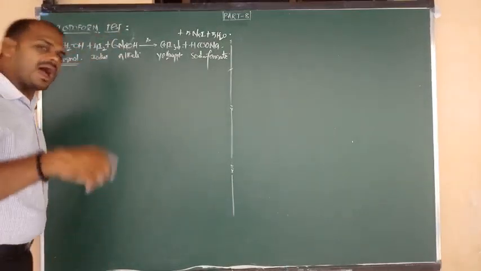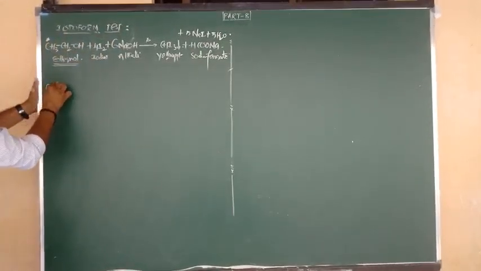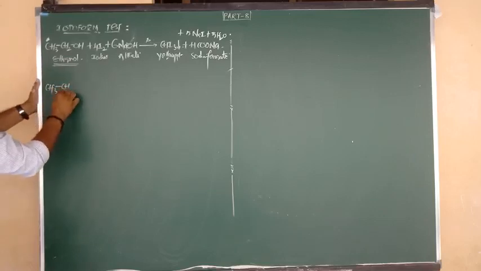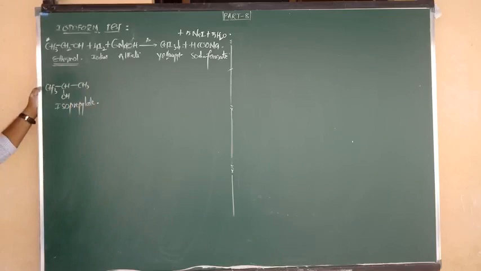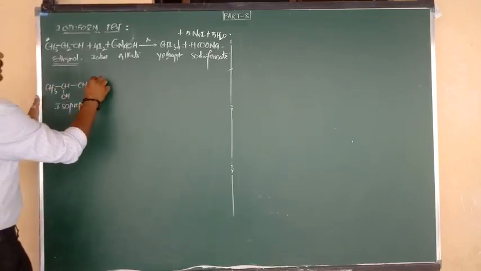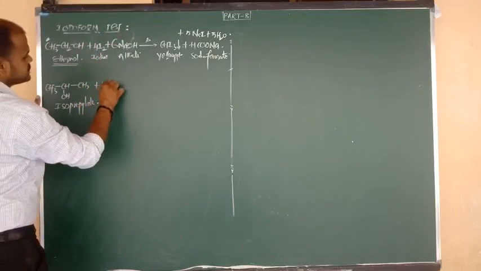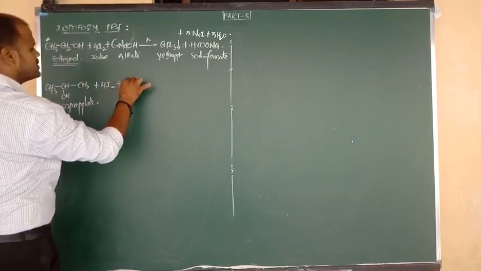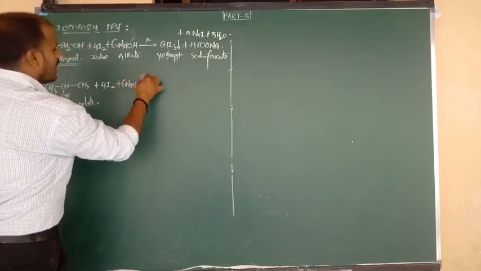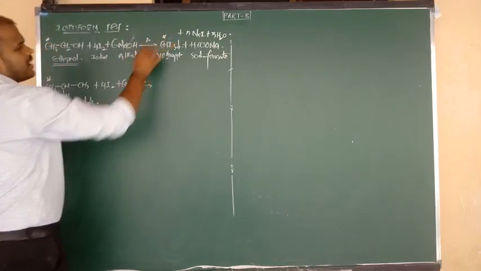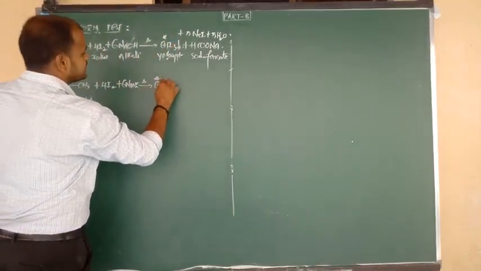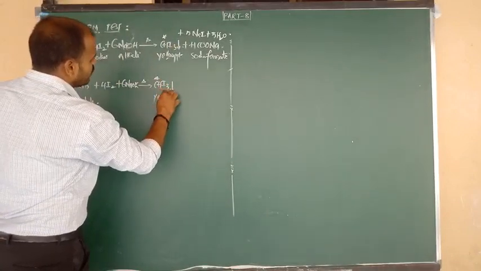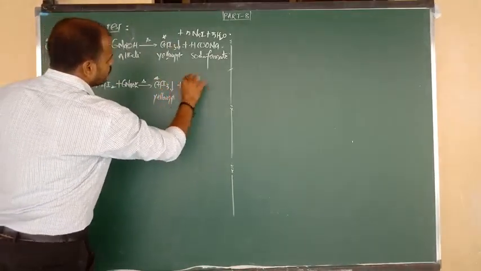Next, the iodoform test for isopropyl alcohol. CH3 bonded to CH, with OH below the plane, bonded to CH3. What is the compound name? Isopropyl alcohol, or we can say 2-propanol. Upon reaction with iodine, the same 4 moles, and reaction with alkali, how many moles? 6 moles. Again, one of the carbons, the star carbon, changes into iodoform, yellow precipitate crystals that settle down.